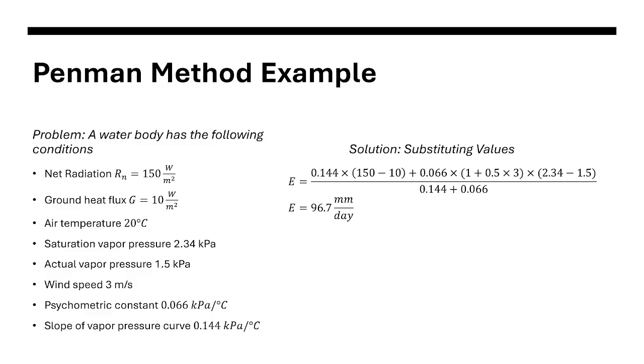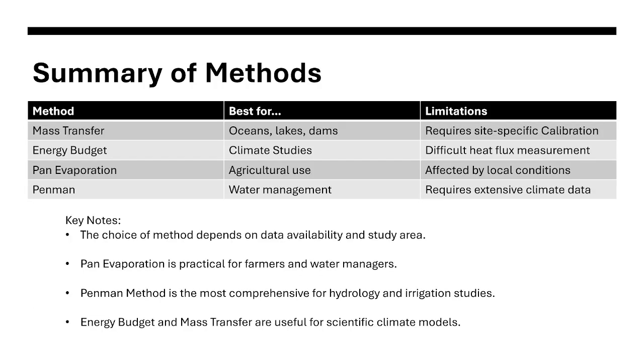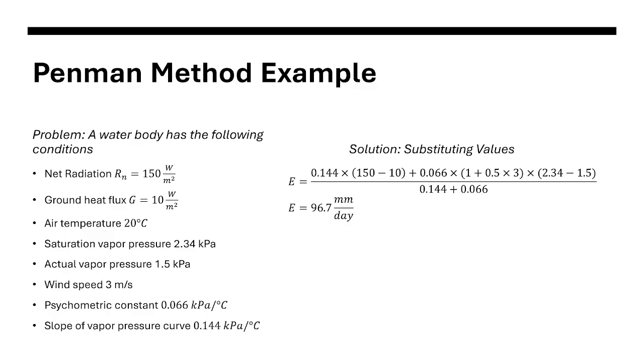Times 2.3 minus 1.5, that is es minus ea, all over 0.144 as your delta plus 0.066 as your gamma. So we have 96.7 mm per day. So that is it for our Penman method example.